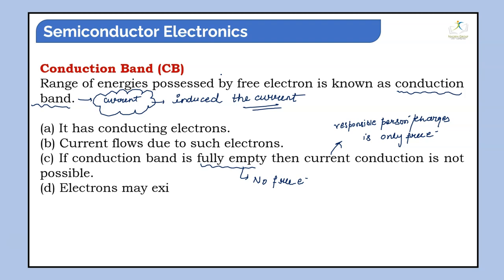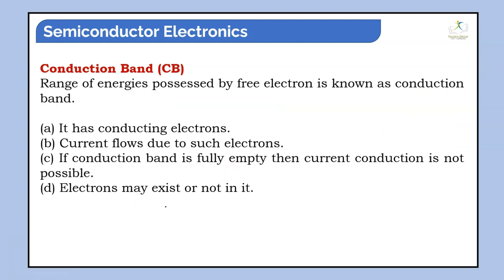I hope this point is clear. Electrons may or may not exist in it. Means in the conduction band, it's not necessary that free electrons must be there. If there are no free electrons, they can't exhibit the current. Same happens in the case of an insulator, they don't have free electrons.